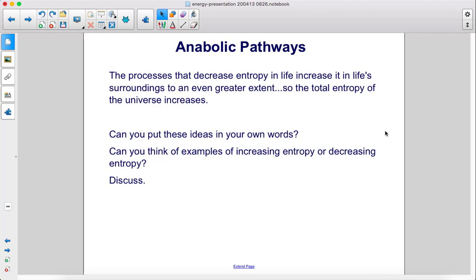Can you put these ideas in your own words? Can you think of examples of increasing entropy or decreasing entropy?